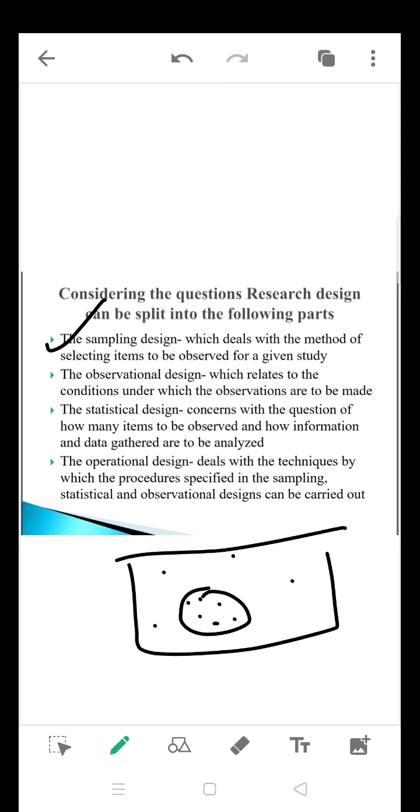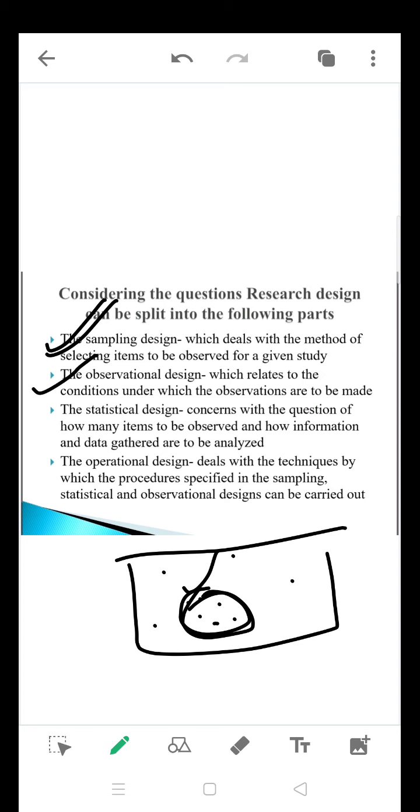So we are having many types of sampling design: simple random sampling, stratified sampling, snowball sampling, everything we are going to discuss in the next chapter actually. So in sampling design, you are going to decide about your sample, and you are going to decide upon the data to be collected, as part of your research design.